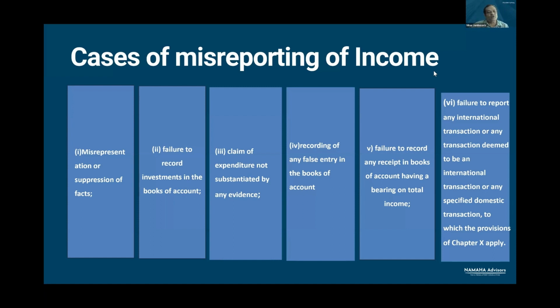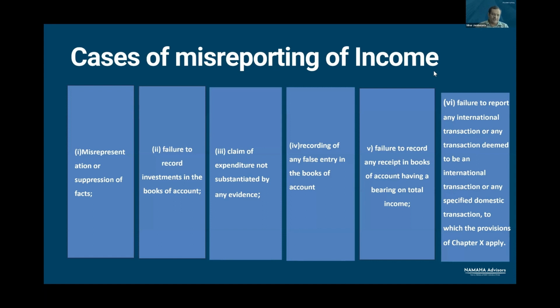And misrepresentation of facts could be anything, like a clear purchase of capital asset debited to profit and loss account. Plant and machinery is purchased. The bill is so clear, but it is debited to profit and loss account with the object of misguiding. It is claimed as deduction. This is misrepresentation of facts. The second situation is failure to record investments in books of account.